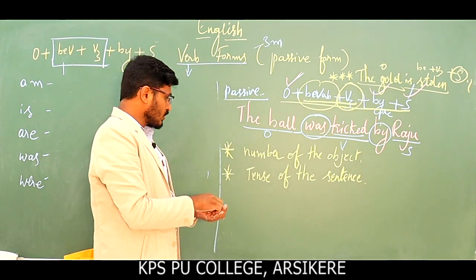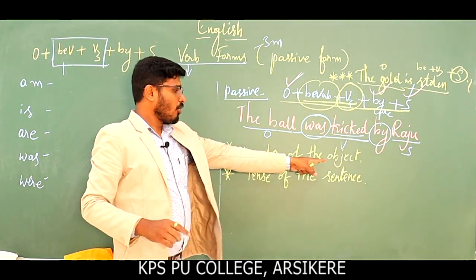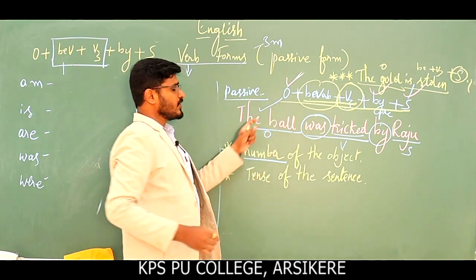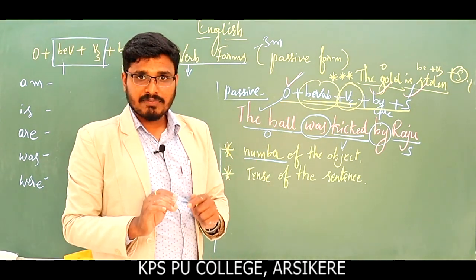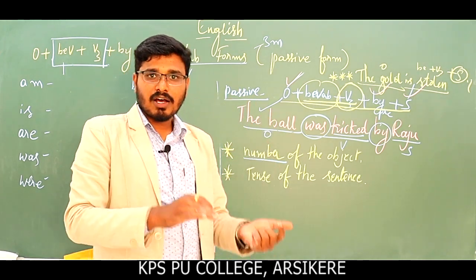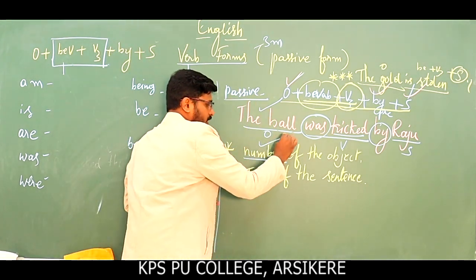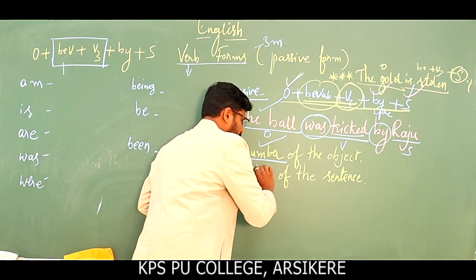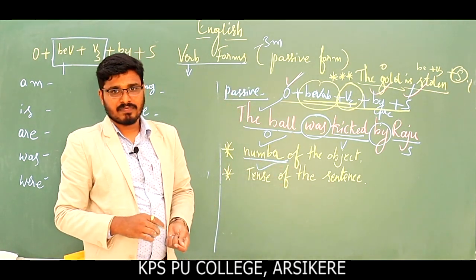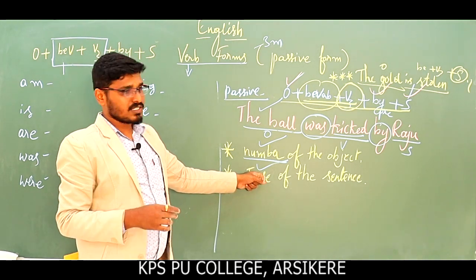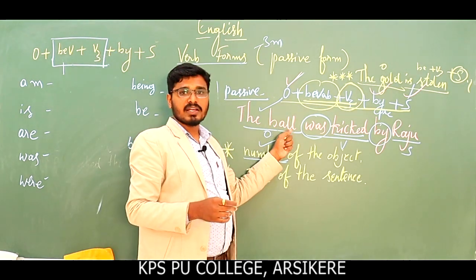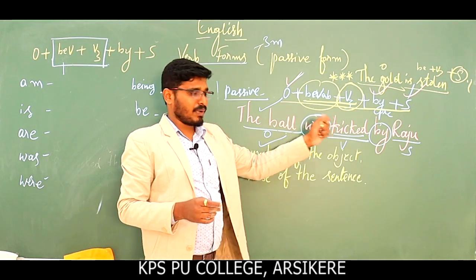Okay, so these two things: number of the object, ball is the object, which number it is, singular or plural, you have to identify first, and then you have to identify which tense it is. If you do these things first, then it is very easy to change active voice into passive voice.